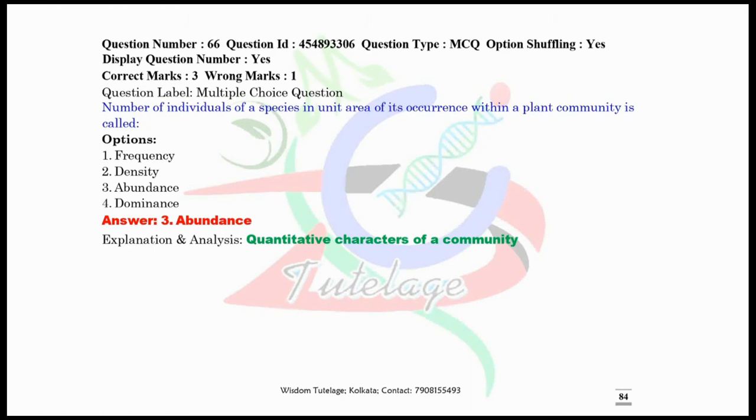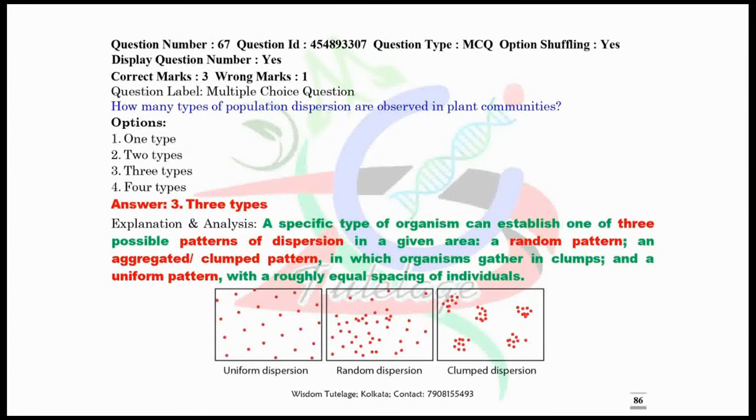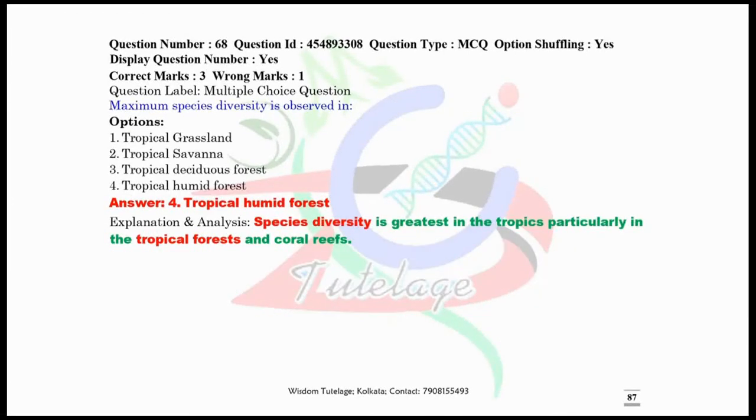Qualitative characters of a community. I have given here the other definitions also. You have to remember these definitions for your upcoming examinations. Now question number 67. How many types of population dispersion are observed in plant communities? There are basically three types of population dispersion. One is uniform dispersion, another one is random dispersion, and the last one is clumped dispersion. So the correct answer is three types.